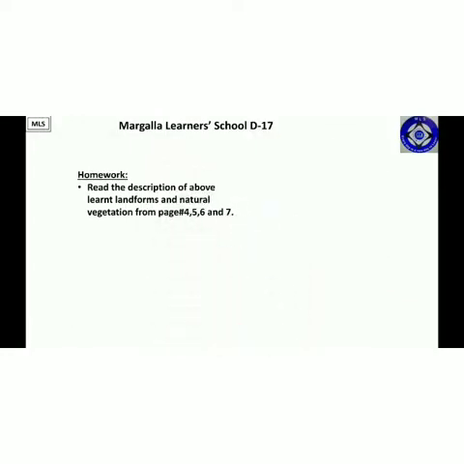Now, my dear students, your homework is to read the description of the above learned landforms and natural vegetation from page numbers 4, 5, 6, and 7. The above given landforms are covered in these page numbers. What you have to do is read them from those page numbers and